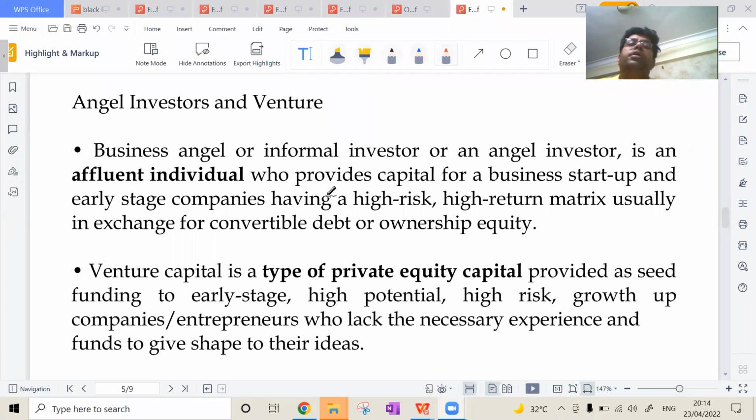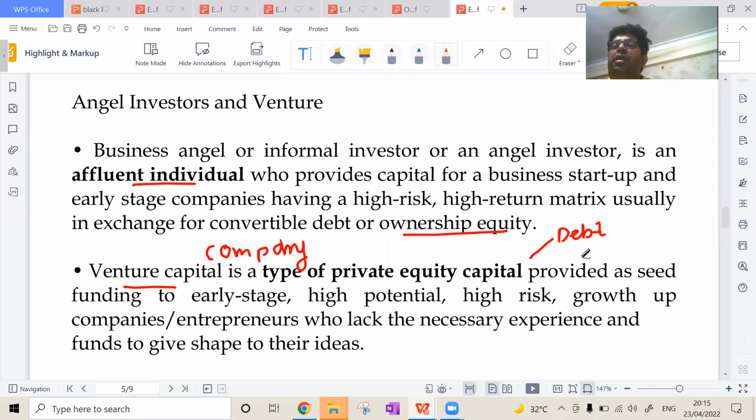Okay. Now in this, beta, first and foremost, an angel investor is always an individual and a venture capital is a firm or a company. Make sure of that, because many times a question can be asked that an angel investor is an individual and venture capital is a company or a firm. Secondly, angel investors are taking a high risk, venture capitalists also. But mostly the angel investors go for equity. Venture capital is open to either debt or equity.